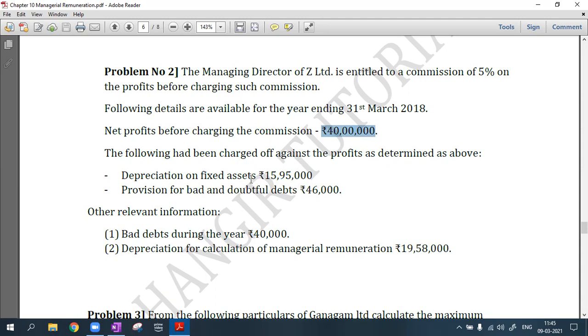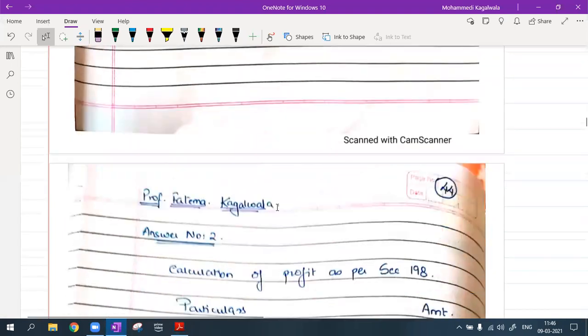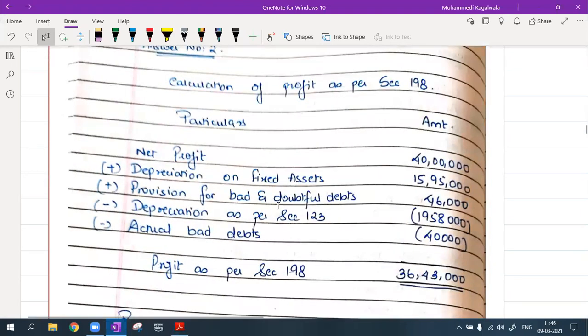How did they arrive at this 40 lakhs? They have deducted this too. This depreciation as per books is not allowed, I will add back. Any kind of provisions are not allowed, I will add back. What is allowed? Actual bad debts is allowed, I'll subtract this. Actual depreciation as per the Act is allowed, I'll subtract this. So I'll get the actual net profit now for my managerial remuneration.